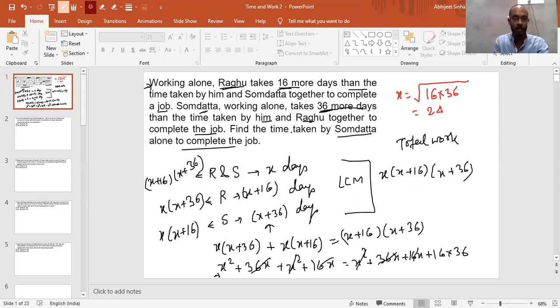And what we need to find is the time taken by Somadatta alone to complete the job, which is nothing but x plus 36. So we are getting 24 plus 36, which is 60 days. So I hope this is clear to you. The solution is this much only, the red ink one, right? The black one is just to explain how we are getting the red one. Is it clear to all of you guys?